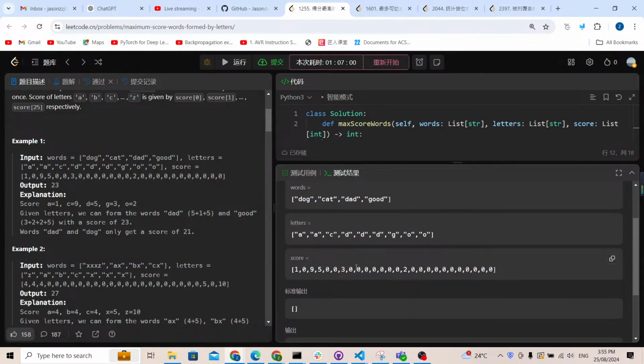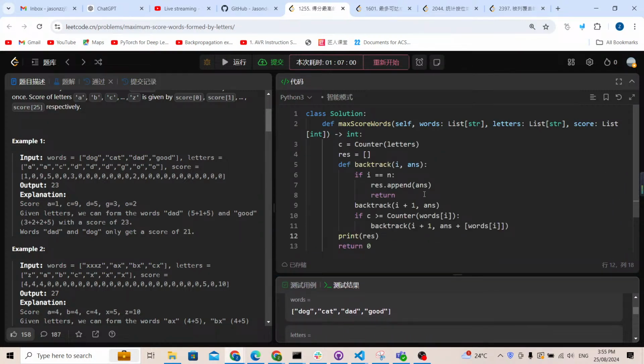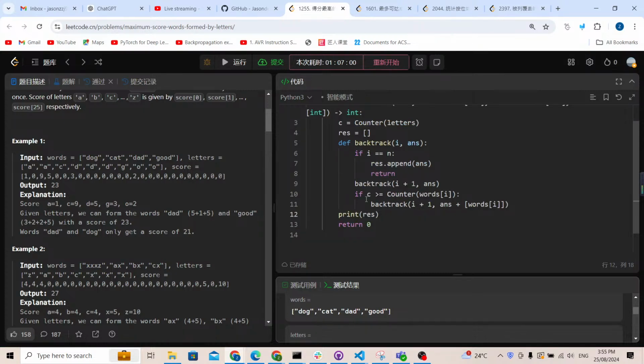There's nothing inside the result array. I think I need to finish all the functions before I check it.